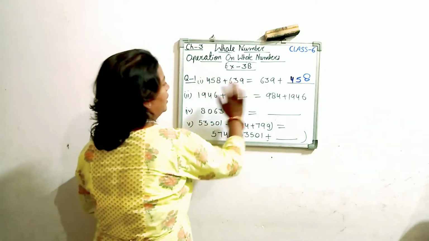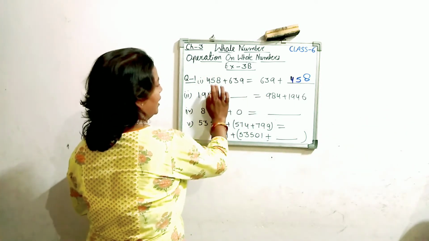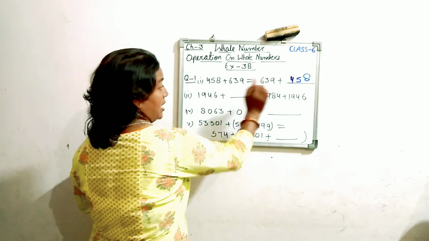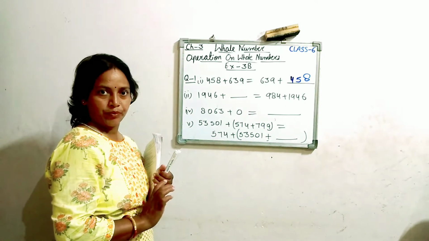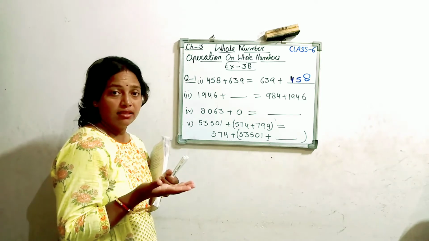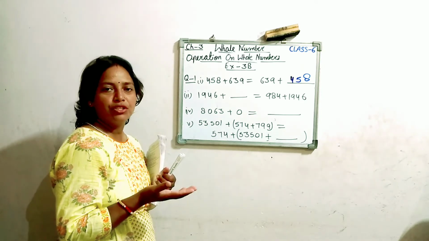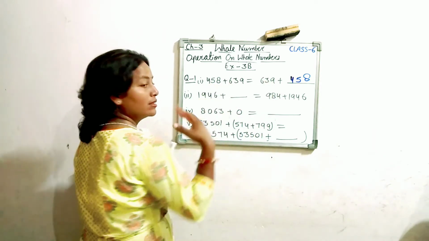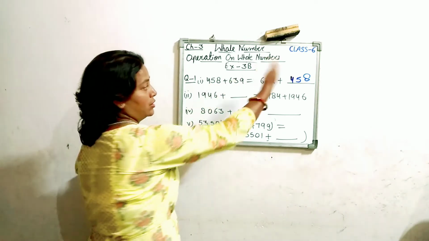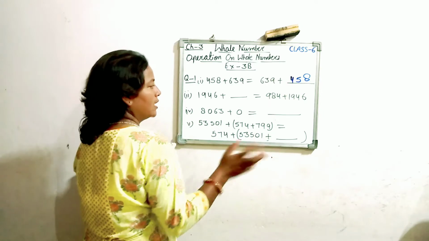So by observing this statement, 458 plus 639, I am observing that 639 comes here, the same number. Meaning something is changing, the order is changing. That is called the commutative law. So 639 is present here, but 458 is missing from here. So just put 458 here. The answer is correct.